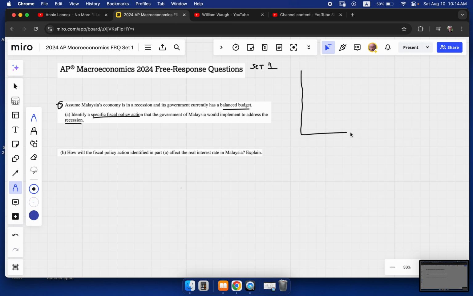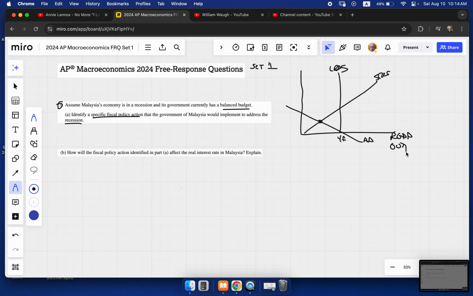Let's draw a recession real quick. We should just be able to do it off the top of our head. Long run aggregate supply, vertical. Short run aggregate supply, upward sloping. Aggregate demand showing that current equilibrium to the left of your long run aggregate supply. That right there is full output.